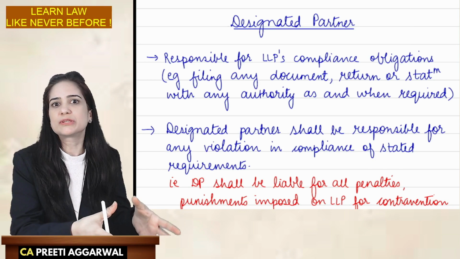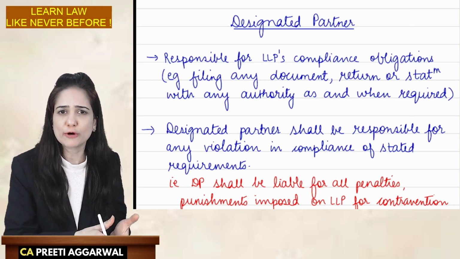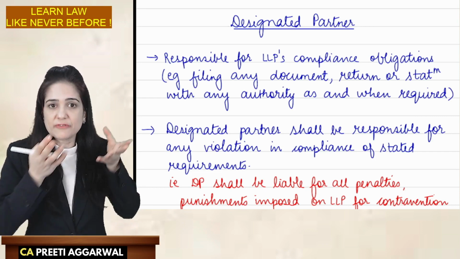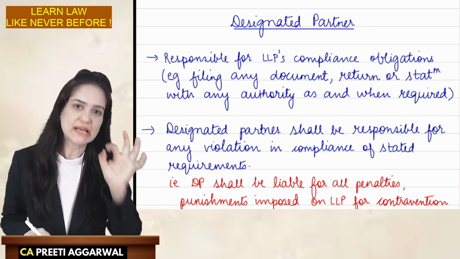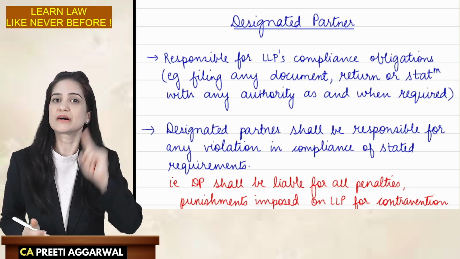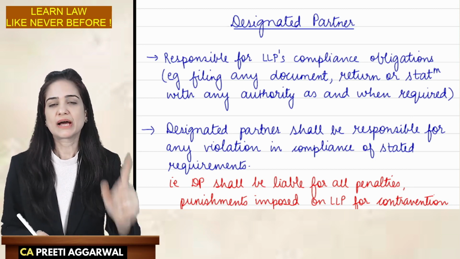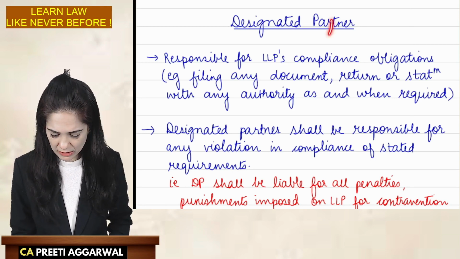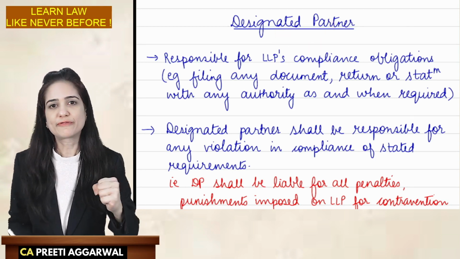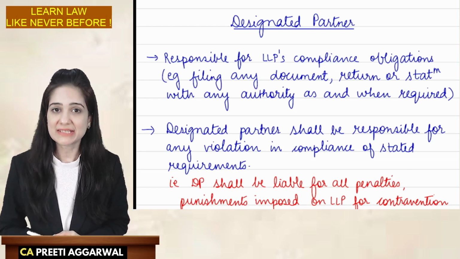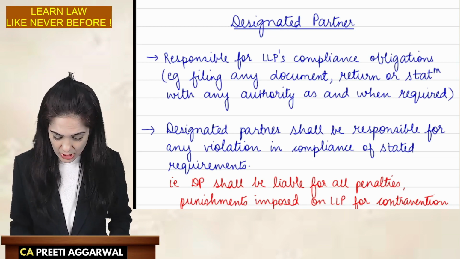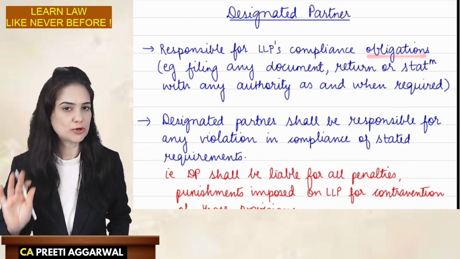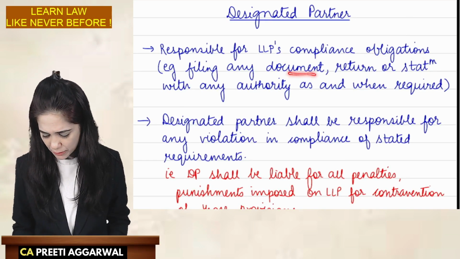You are responsible for compliances, filing of documents, statements, returns, etc. The person who is given that responsibility, what is the meaning of designation? Designation means that person has the authority. Your position has given you the authority to do that. It is your responsibility. That partner who is in charge of compliances is known as designated partner. Now, designated partner is responsible for the compliance obligation of LLP, like filing of documents, return statements.